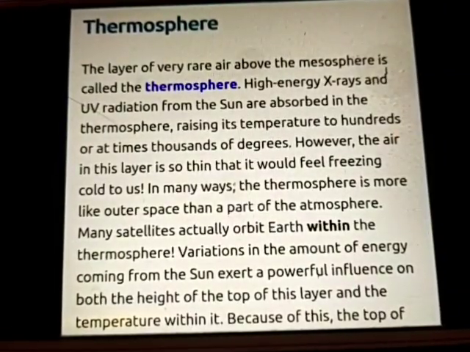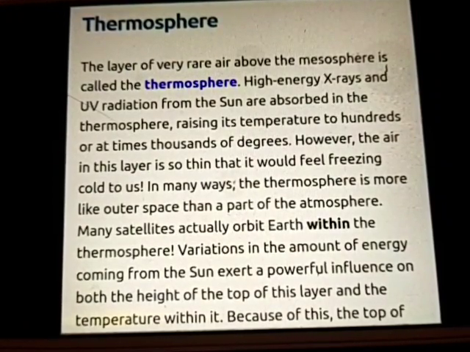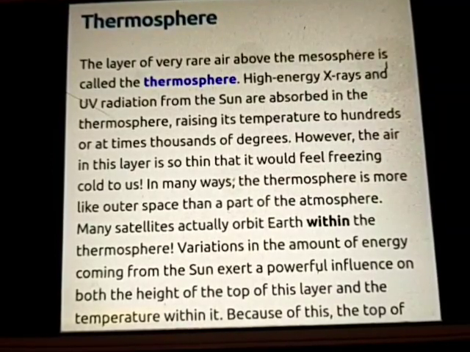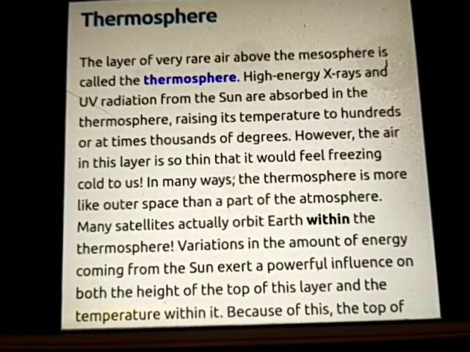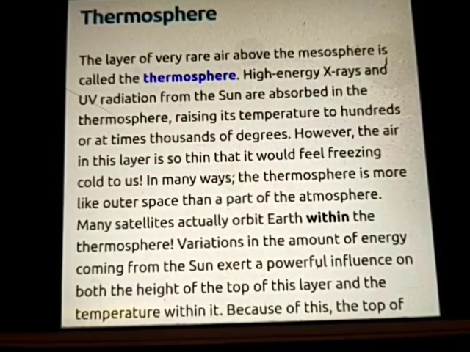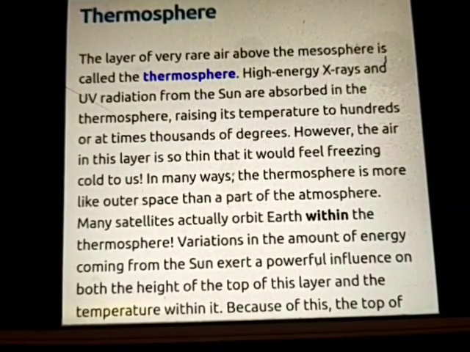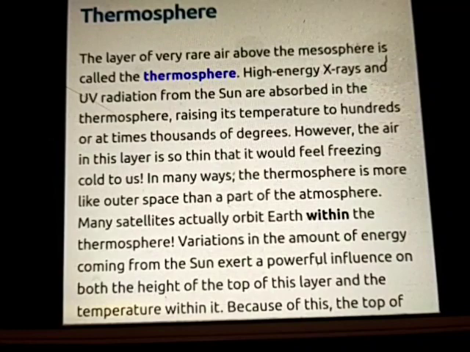Thermosphere. The layer of very rare air above the mesosphere is called the thermosphere. High energy X-rays and UV radiation from the sun are absorbed in the thermosphere, raising its temperature to hundreds or at times thousands of degrees. However, the air in this layer is so thin that it would feel freezing cold to us. In many ways, the thermosphere is more like outer space than a part of the atmosphere. Many satellites actually orbit Earth within the thermosphere.